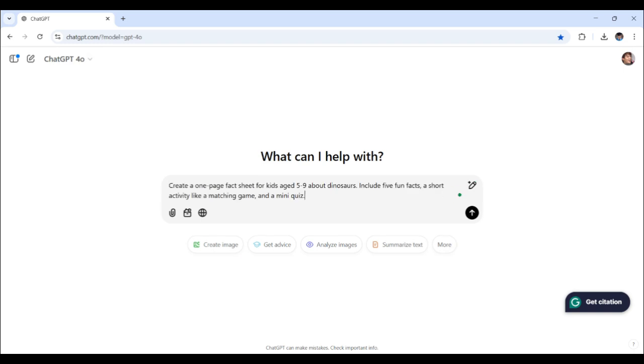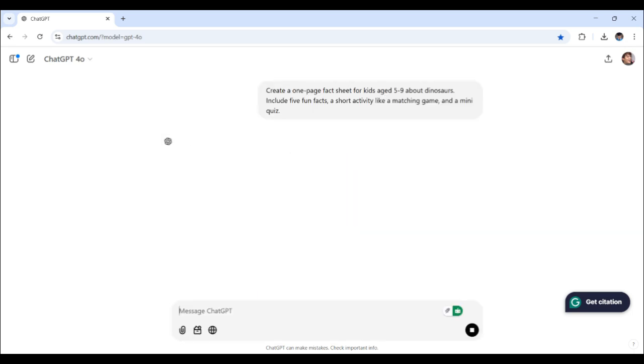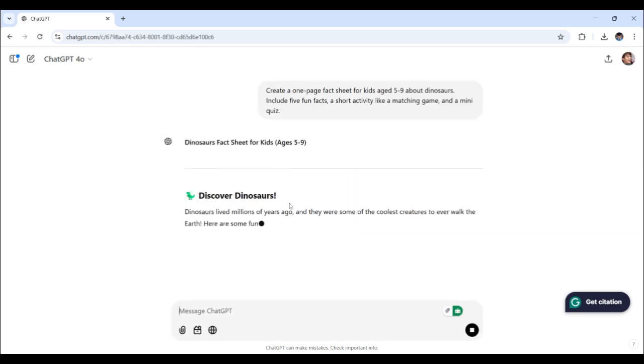Here's my prompt. So I would ask for a one-page fact sheet for kids aged 5 to 9 about dinosaurs. Include 5 fun facts, a short activity like a matching game, and a mini quiz. Okay. I can already imagine once I send this how engaging it will be. Alright. Let's see what ChatGPT delivers once I send this off. Alright. Here it is.